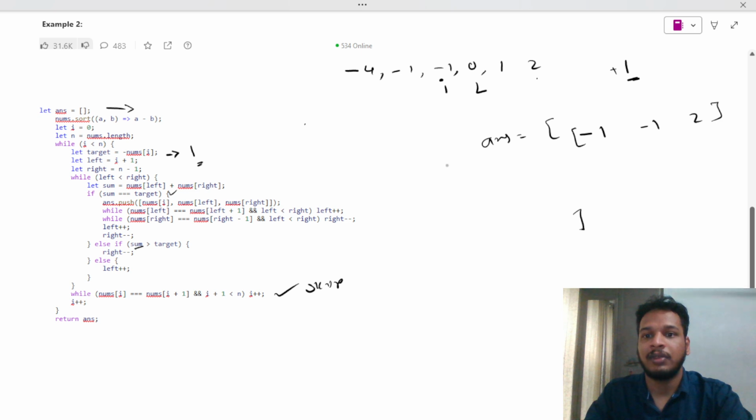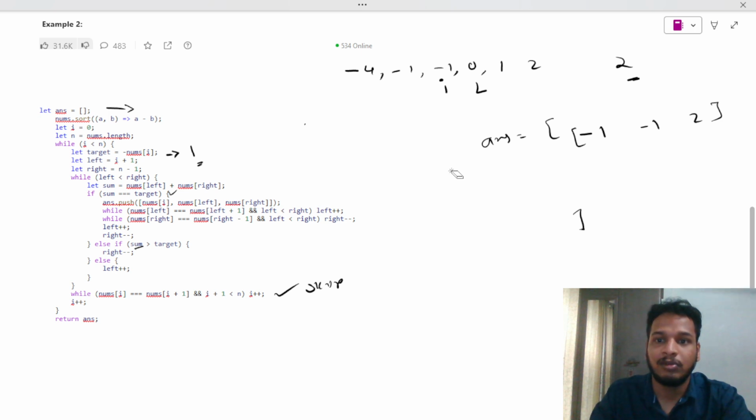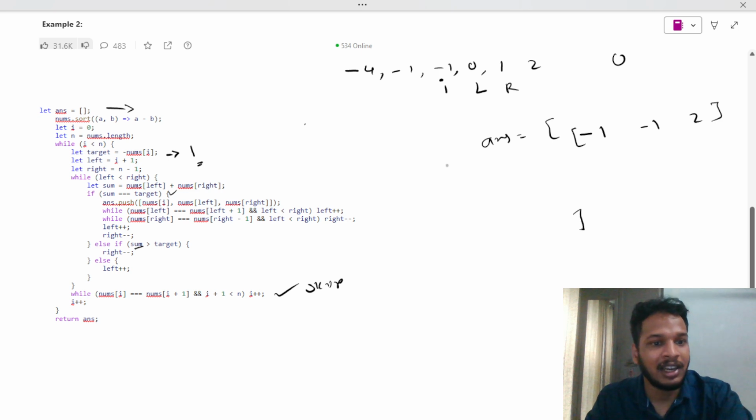My left over here, my right over here. Now check, -1 will be the positive one. Okay, fine. 0 plus 2 is giving the answer as 2. Is 2 matching with the target? No, it is not matching with the target. So we will move, which is greater than 0, then I will move right over here. Now, -1 plus 1, what is it? 0. Is it matching with my target? Yeah, it is matching with my target. Then I will put that into my answer as -1, 0, and 1.